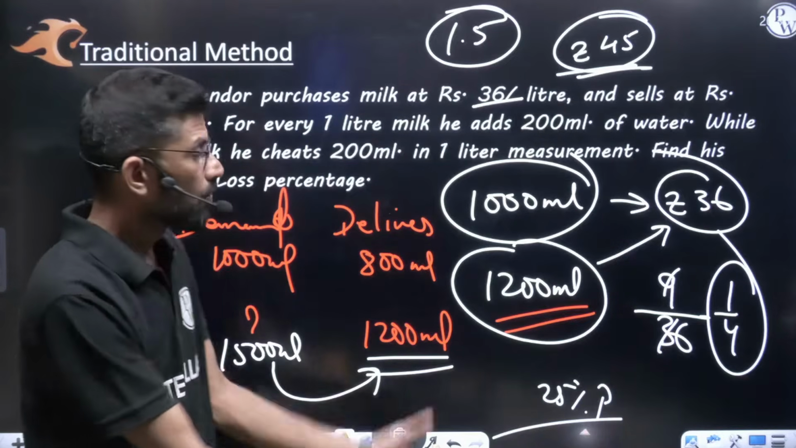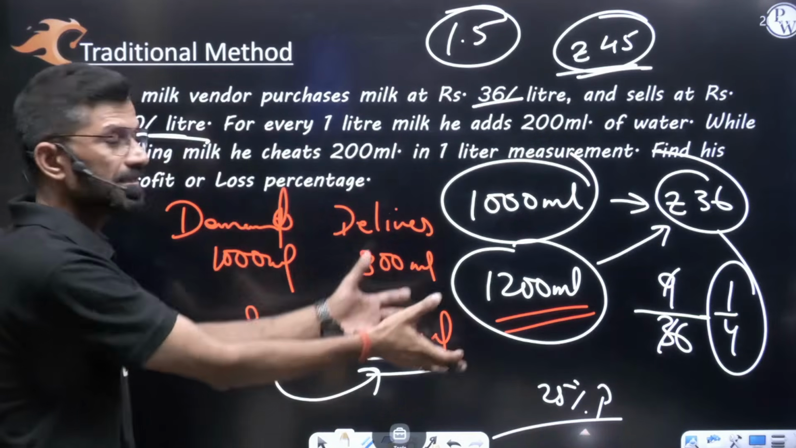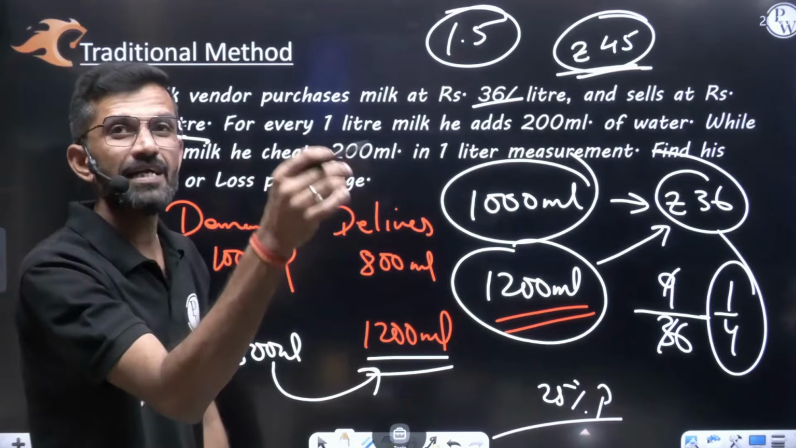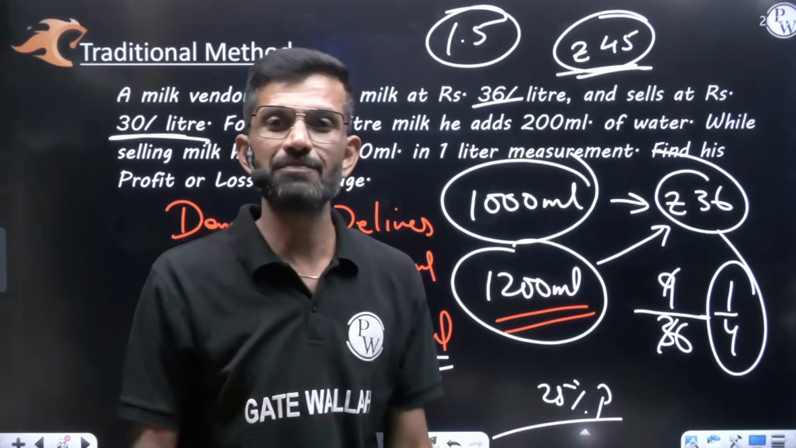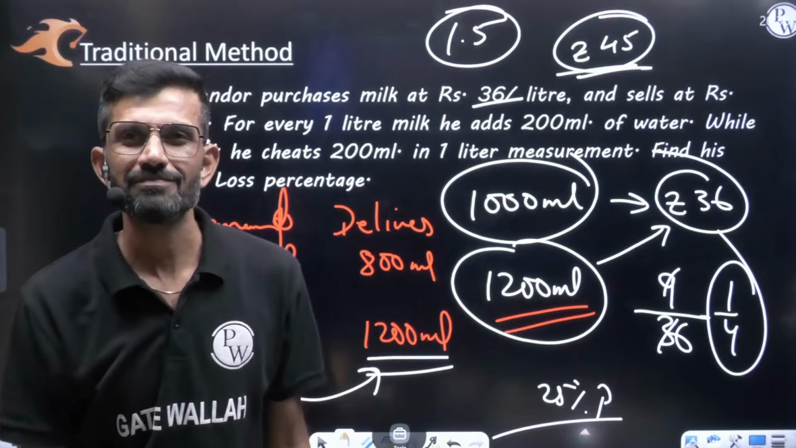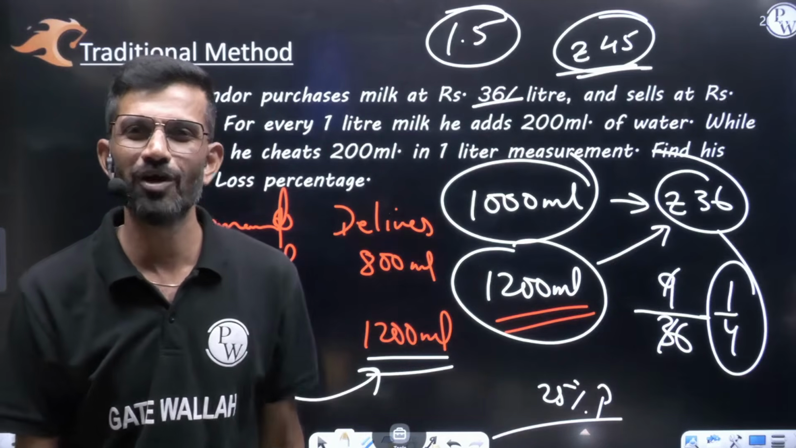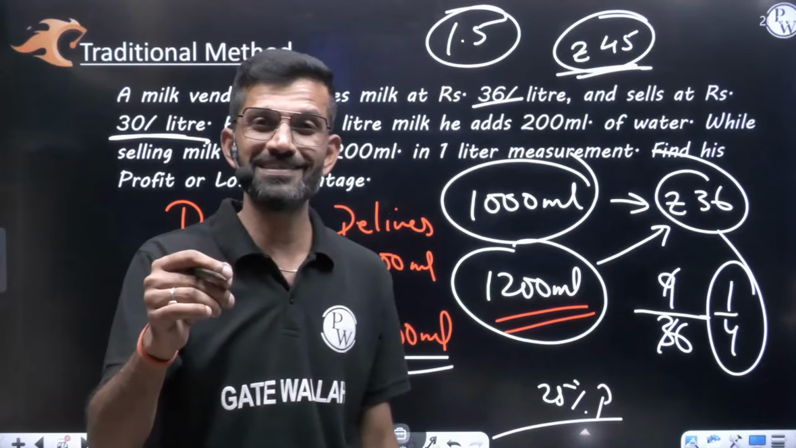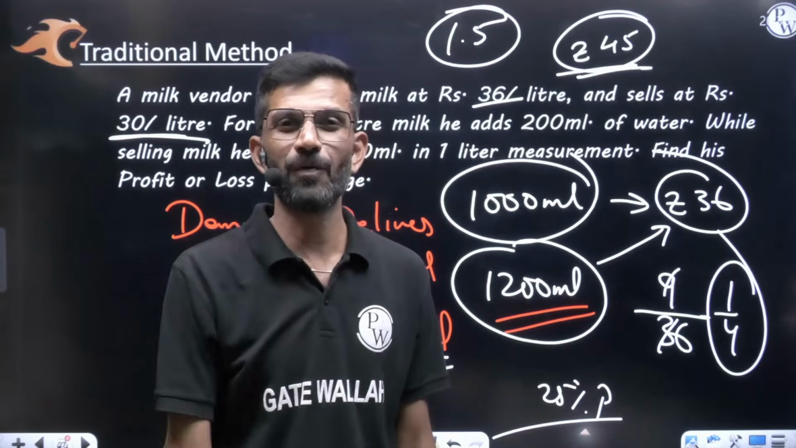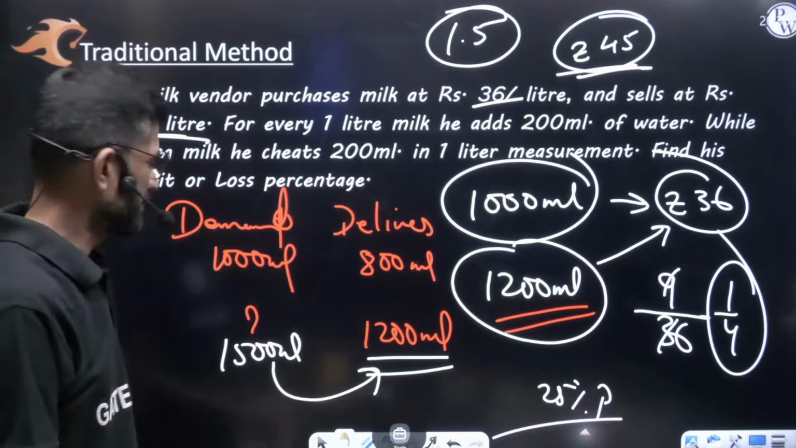But I am saying, why all this? Why all these things? Just write the given question in the form of selling price by cost price, done. Then and there you got the answer. But how to write this selling price by cost price? That is more important. So my dear friend, we'll see more questions.